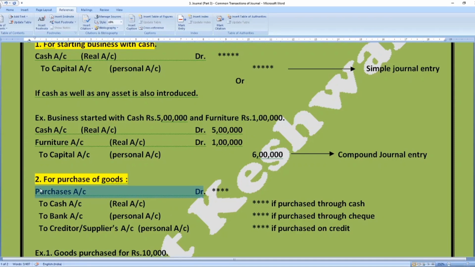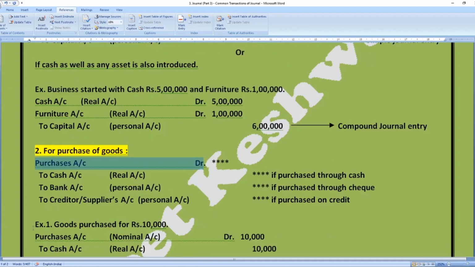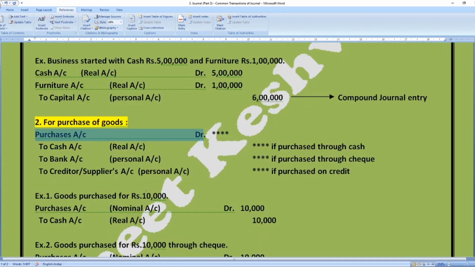Now what you have to credit depends upon various situations. It depends whether you have paid cash for that purchase, you have made the payment through check, or you haven't made the payment. Depending upon these cases, various entries can be passed. Example 1: goods purchased for rupees 10,000.